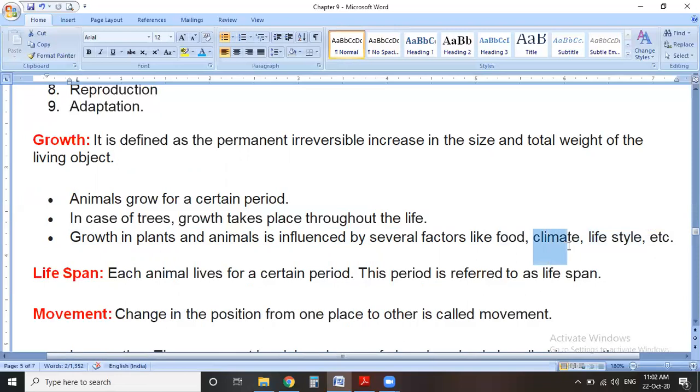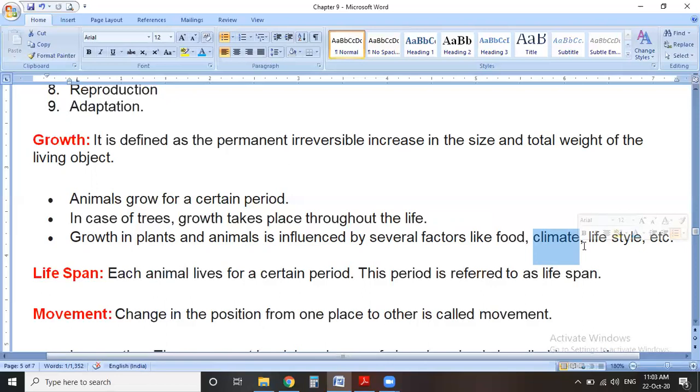Obviously, the climate affects the growth of the plant or animal. For example, a fish is able to live in water. Can a fish live on land? No, because it is adapted to live in water. Climate also affects. For example, a polar bear lives in icy places or snow because it is adapted for that place.